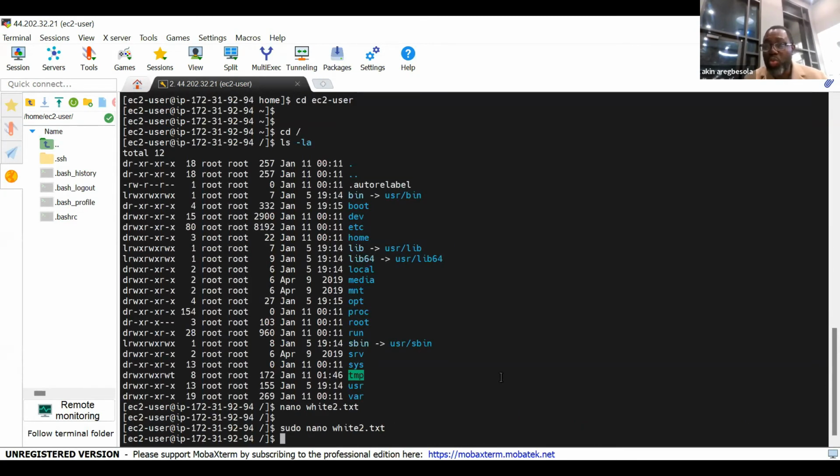Sudo. So sudo gives you administrative rights. Sudo lifts you from being an ordinary EC2 user to being a power user. The things that were not possible for you to do as an ordinary EC2 user, once you invoke the name sudo, you are now able to do it. So sudo is very powerful. You see the meaning of sudo now?